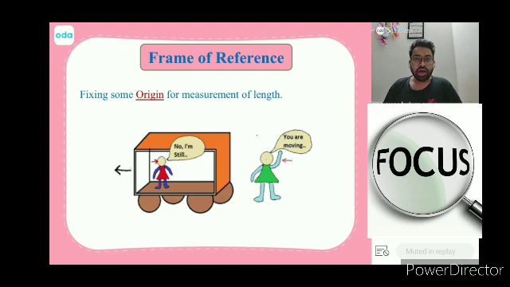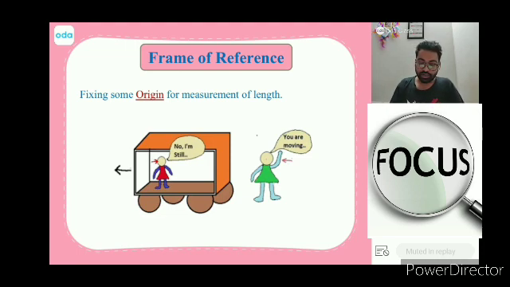And now I ask both of them whether they feel in motion or not. This guy will say, no, I am still. This one will say, no, you are moving with the car, you are going away. Do you understand this picture? Can I get a one that yes, sir? I understand this, that if I'm inside the car, I feel like no motion. But if I'm outside the car, it feels like I'm moving.